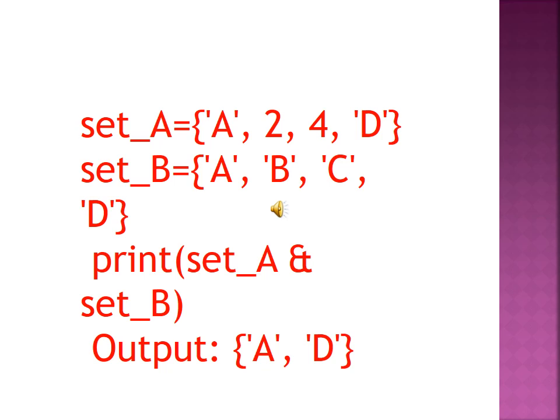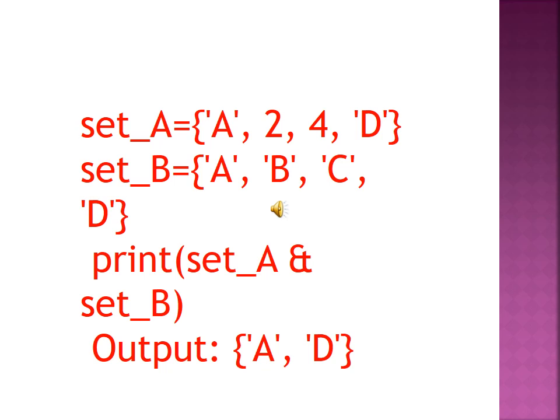Look at these two sets, set A and set B. Which values are common? A is the common value. After that, set A has 2, and set B has B. This is not common, so ignore it. Look at 4 and C. Is this a common value? This is also not common, so ignore it.